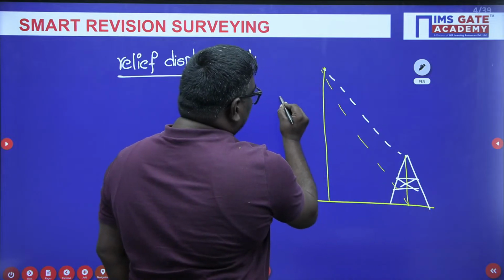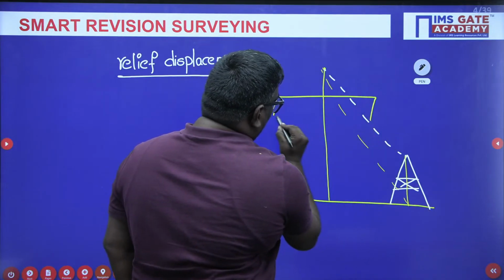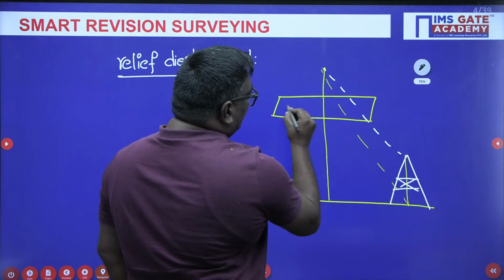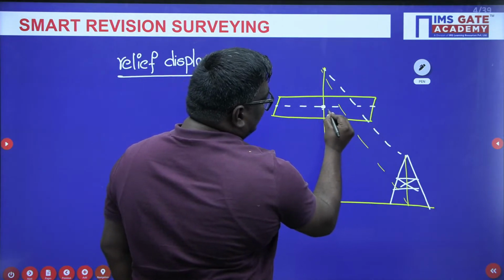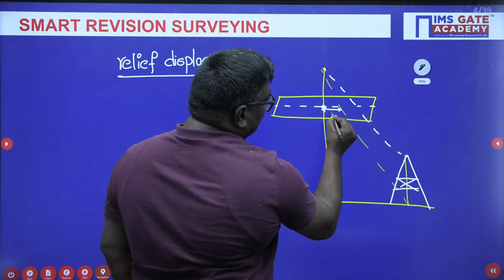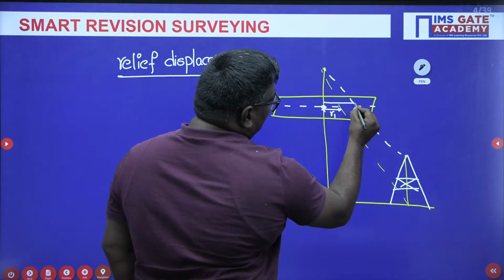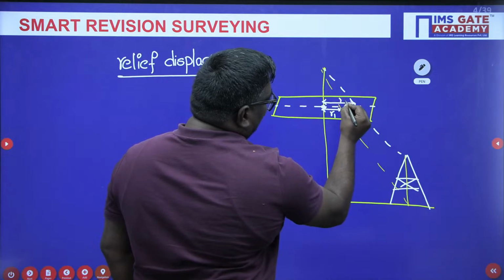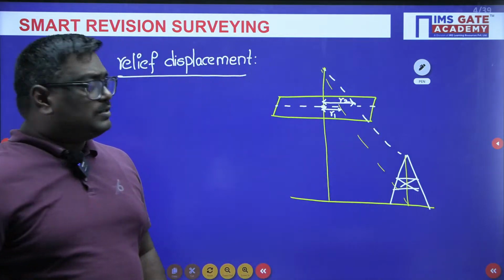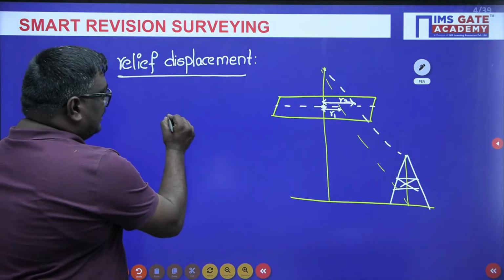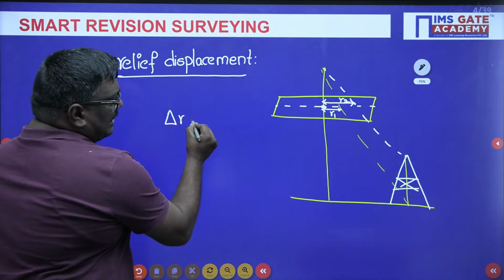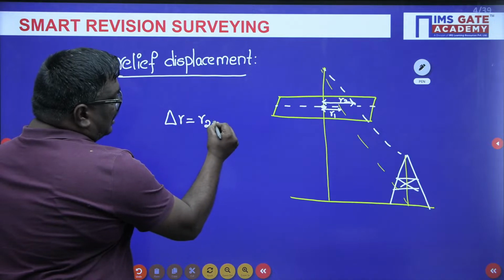Okay. Now, see students, if I consider this as a photograph, here we call this as principal center, principal point. The radial distance to the bottom we can take it as R1, and the radial distance to the top we can take it as R2. Okay. Now, see students, what do you mean by relief displacement? Here relief displacement delta R can be taken as R2 minus R1.